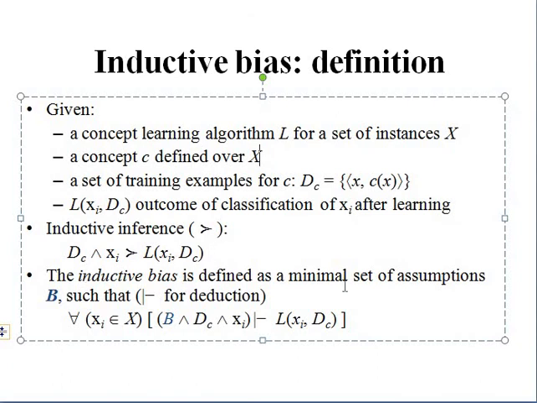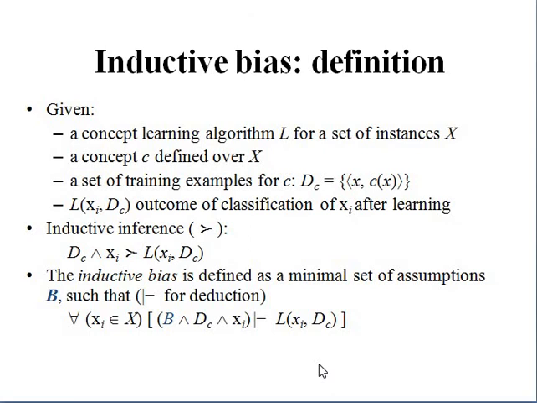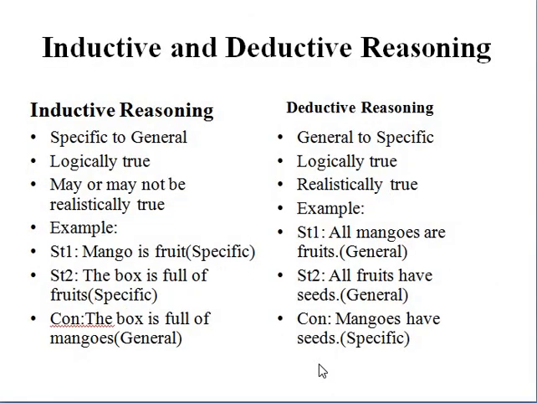Inductive bias is defined as a minimal set of assumptions, that is capital B, such that for all new instances belonging to the capital X, the set of assumptions conjunction with the training examples and the new instance gives the inductive inference output of the new instance with the learning of training examples. Here we are using two different terms, inductive and deductive reasoning, so that we can specify it as a deductive one.